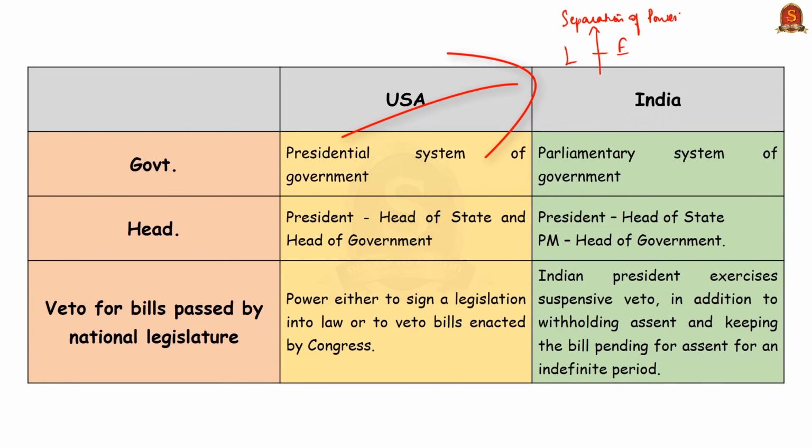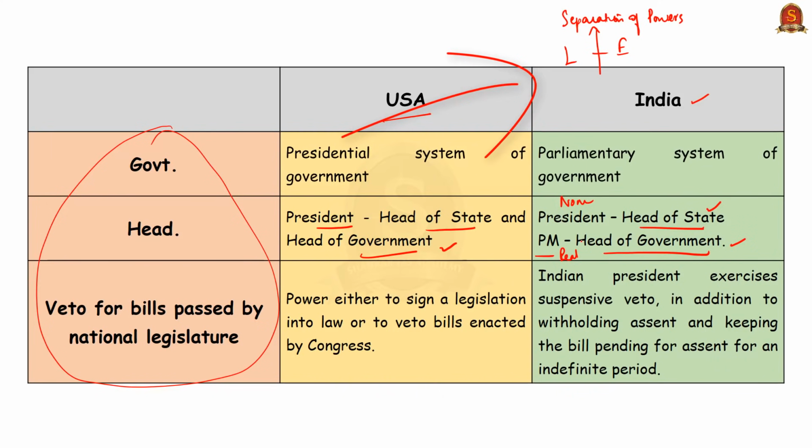Now, let us try to compare certain important aspects of the office of president between United States and India. First, in the United States, the president is both the head of state and the head of government. Now, if you look at India, the president is the head of the state and the prime minister is the head of the government. So that's why we call the president the nominal head and the prime minister the real head.